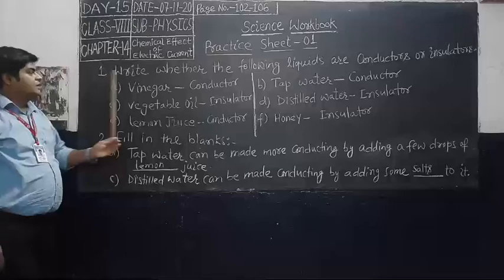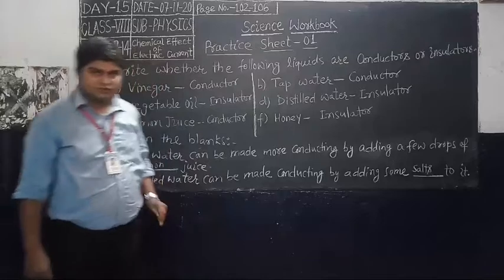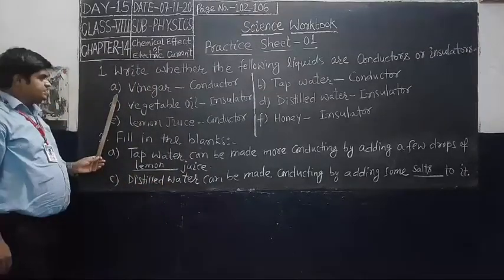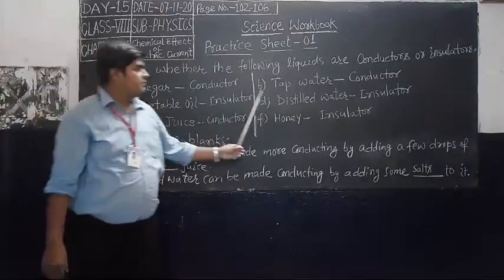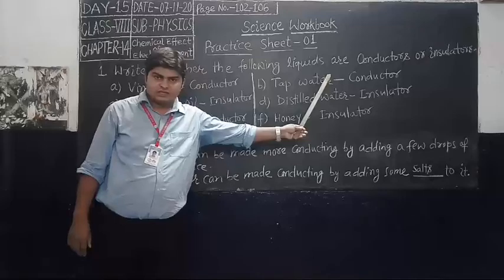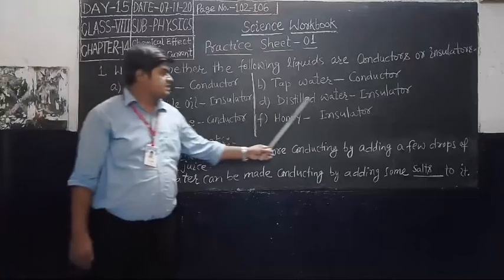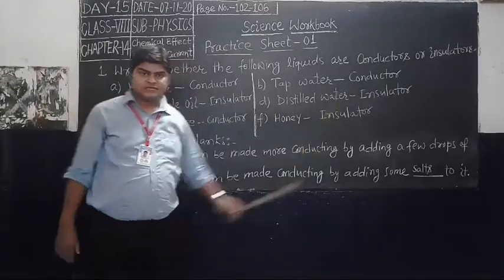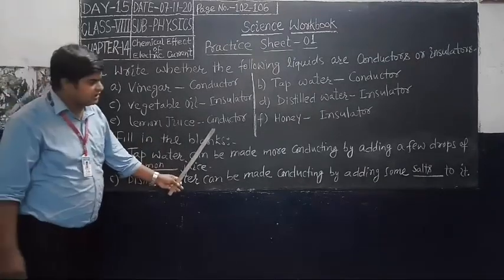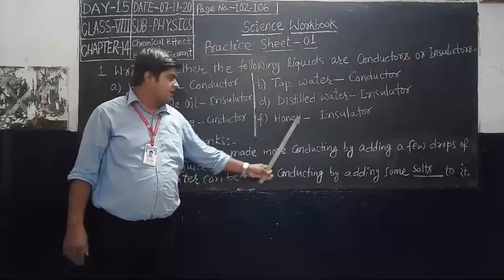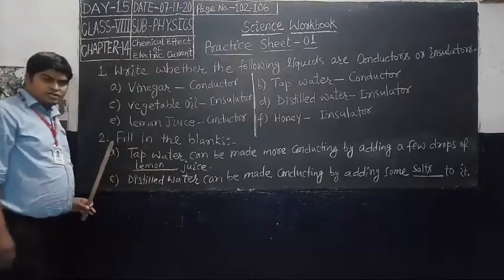Question number 1. Write whether the following liquids are conductors or insulators. A, vinegar. Vinegar is a conductor because it is acid. B, tap water. Tap water is also a conductor. C, vegetables, insulators. D, distilled water. I have told you that distilled water is an insulator. E, lemon juice. Lemon juice is an acid, so it is a conductor. And last, F, honey. Honey is an insulator because honey is neither acid, base nor salt.